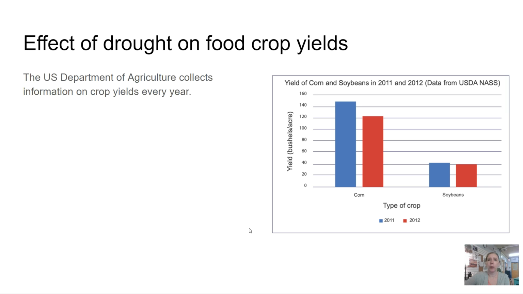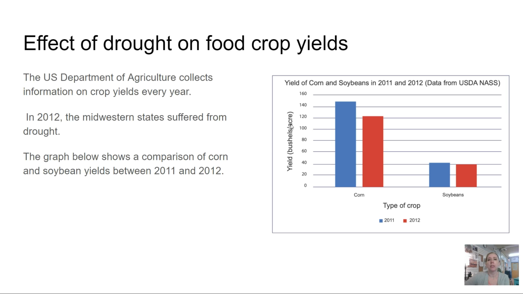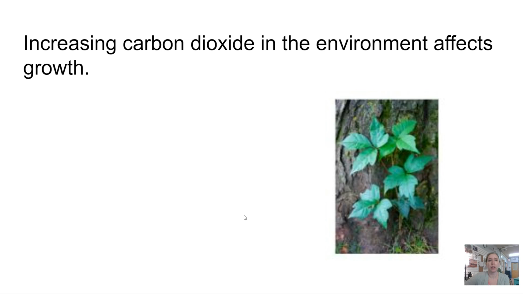The U.S. Department of Agriculture collects information on crop yields every year. In 2012, the Midwestern states suffered from drought. The graph here shows a comparison of corn and soybean yields between 2011 and 2012. The yield of corn decreased more than the yield of soybeans.